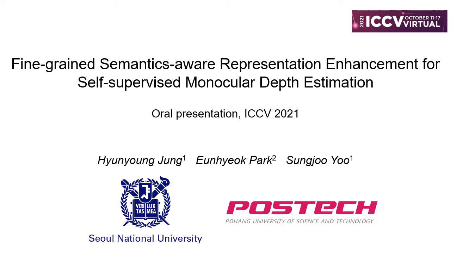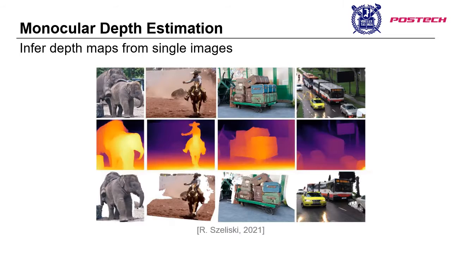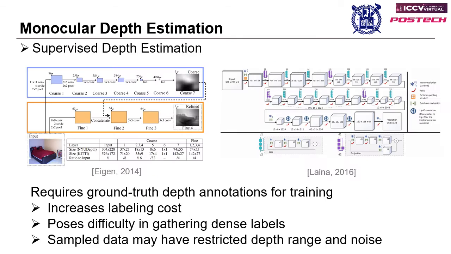Hello, I'm Hyunyoung, and I'm going to present our work titled Fine-Grained Semantics Array Representation Enhancement for Self-Supervised Monocular Depth Estimation. Monocular depth estimation, also known as single image depth prediction, refers to the task of inferring depth maps of single images. This is an ill-posed problem in nature because a single image may have been produced from an infinite number of possible world scenes.